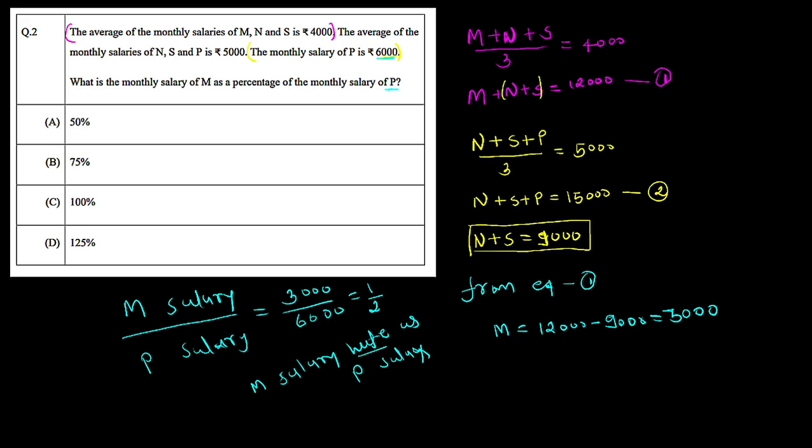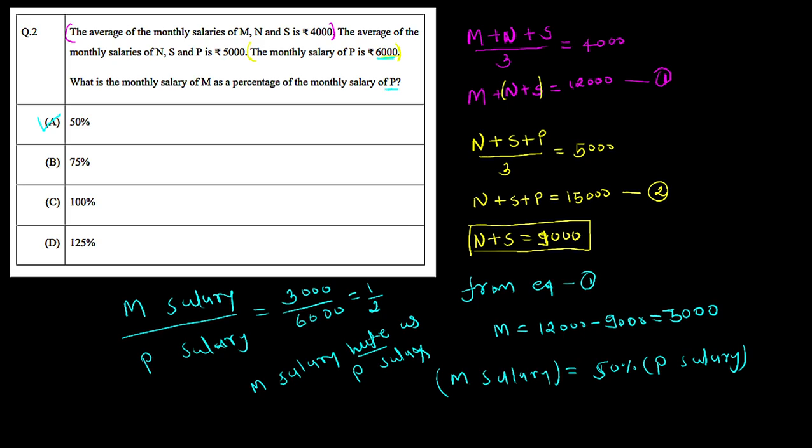So in other words we can say person M salary is 50% of the person P salary. In short form, we can say person M salary is nothing but 50% of person P salary. Now look at the options, you can see option A contains the correct answer.